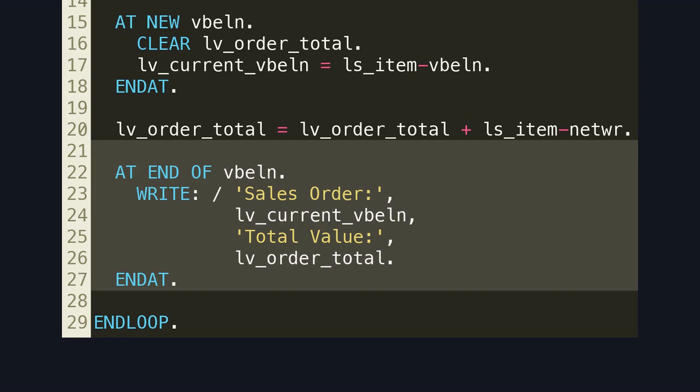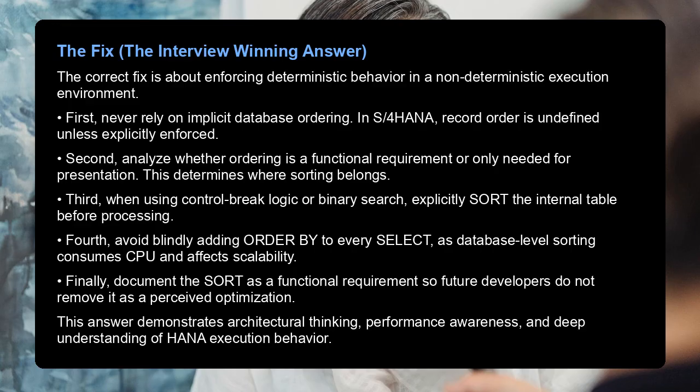Because grouping is broken, the totals can be incomplete or inflated. The program never dumps, making this failure extremely dangerous. The fix, the interview-winning answer. The correct fix is about enforcing deterministic behavior in a non-deterministic execution environment.